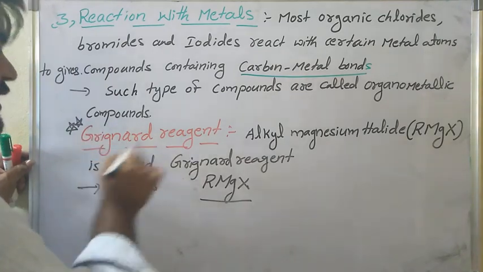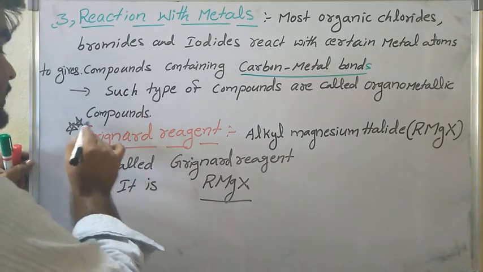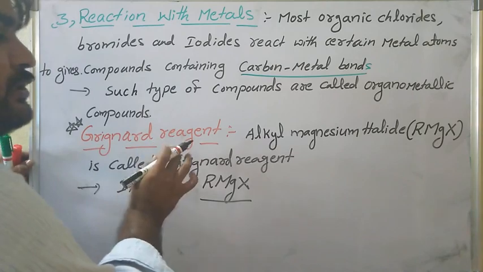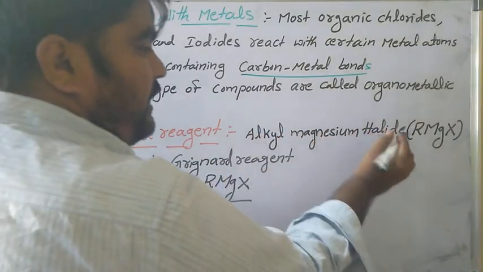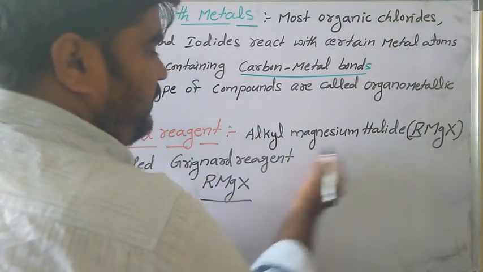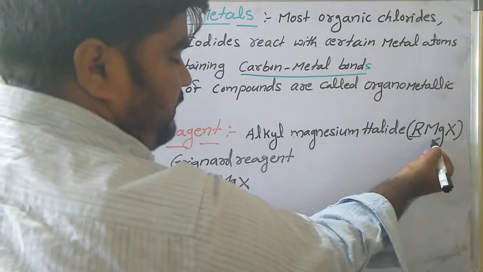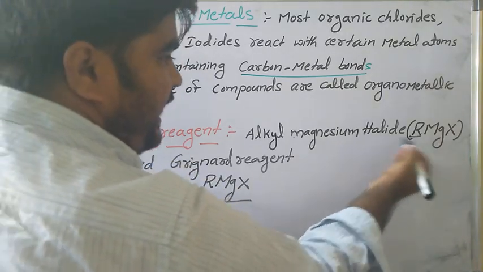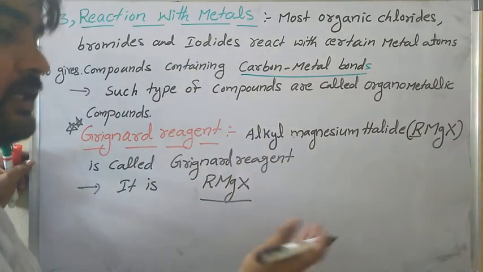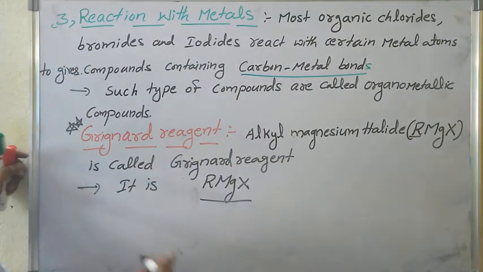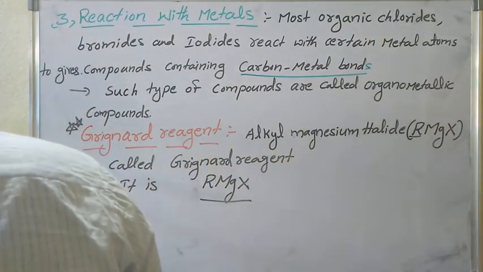Grignard is a scientist's name, Victor Grignard. Grignard reagent is alkyl magnesium halide. R means alkyl, magnesium is an electropositive element, and halide means halogen, such as fluorine, bromine, iodine. So what is the preparation of Grignard reagent?